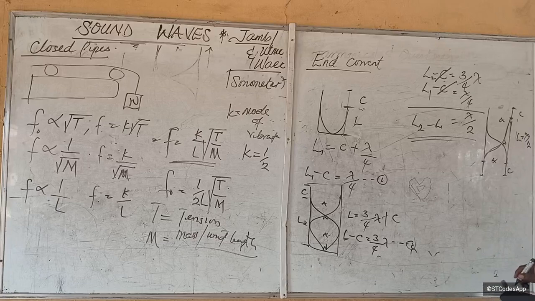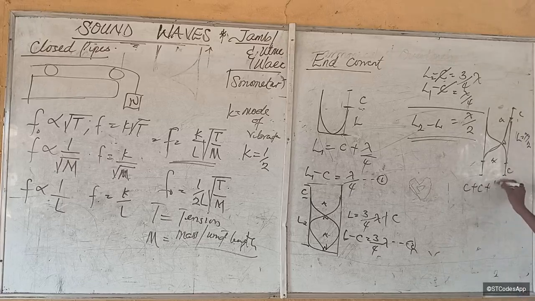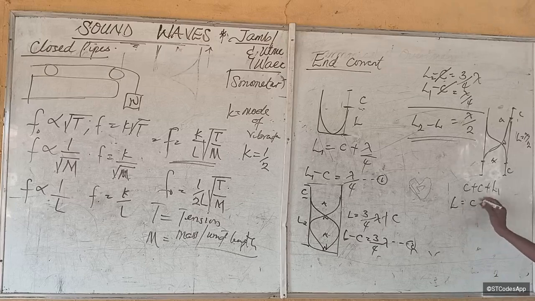So it means that the entire length here is going to be C plus L1 plus C. So the entire length will be equal to 2C plus lambda over 2.